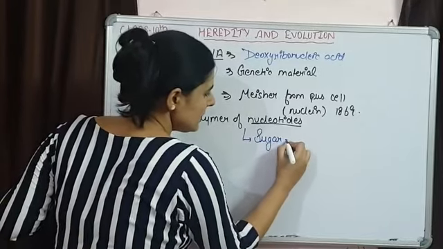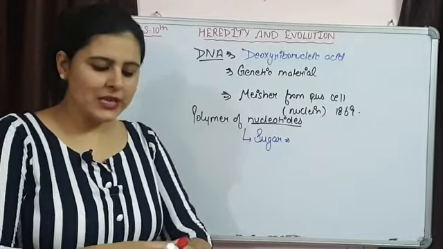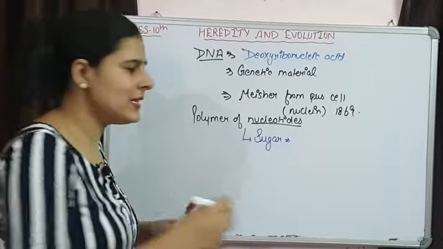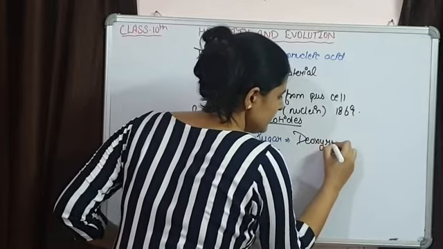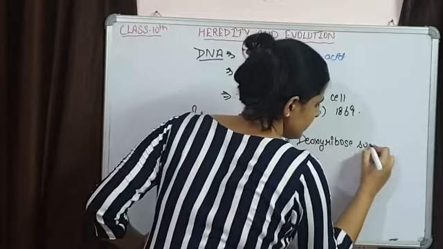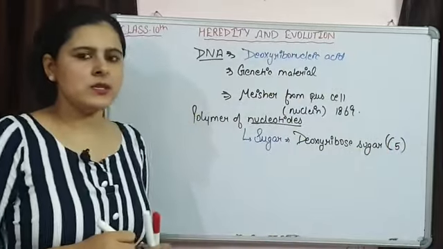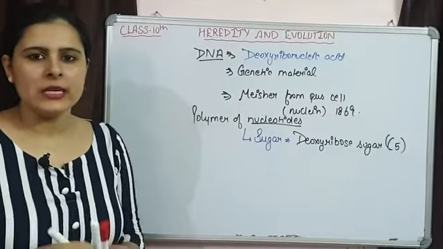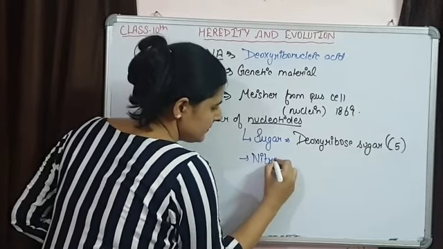Nucleotide में क्या present है? Three things are present. First one is sugar. Sugar कैसी present है? A 5 carbon containing sugar is present, that is deoxyribose sugar. This is a 5 carbon containing sugar. Other than sugar, the second thing that is present is the nitrogenous base.